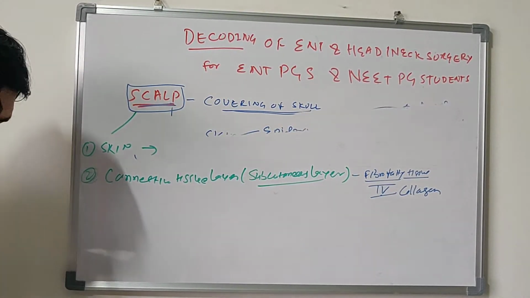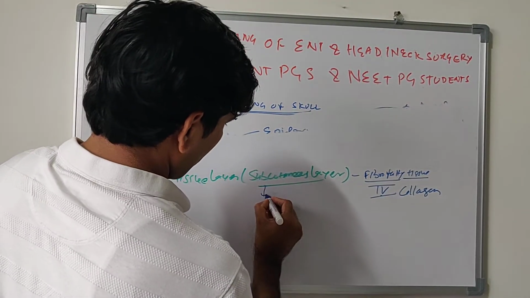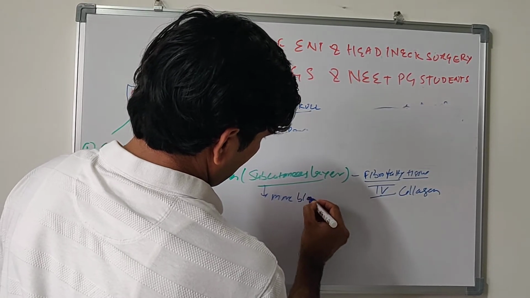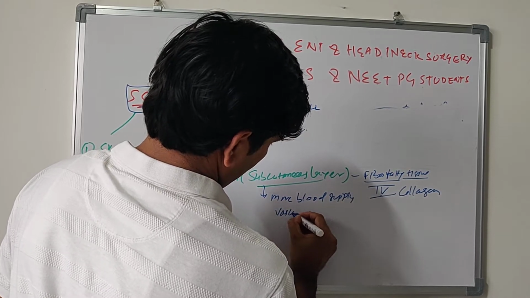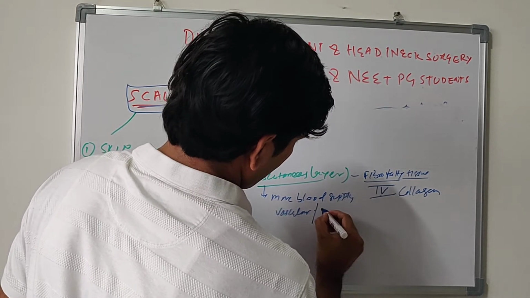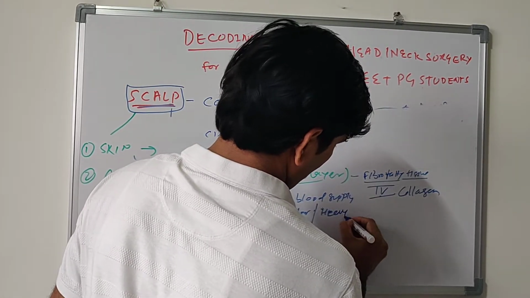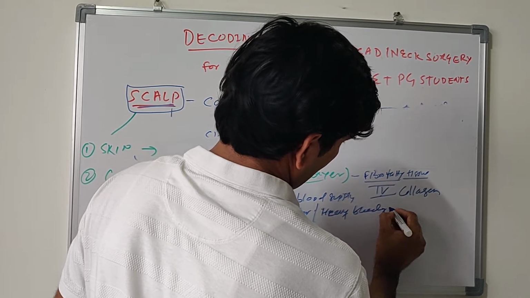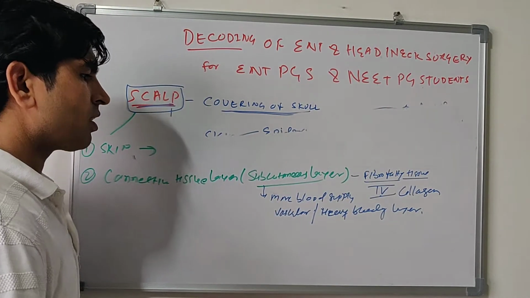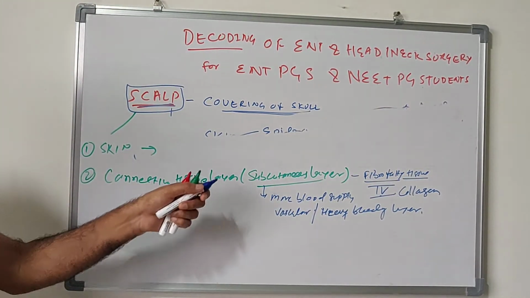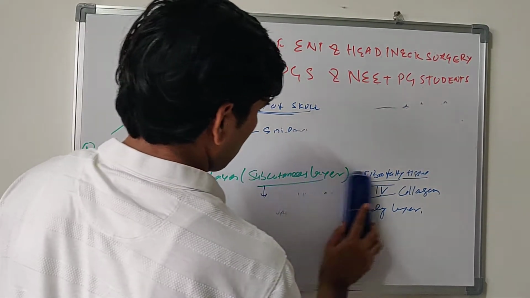Most important, this layer has more blood vessels, blood supply or vasculature. So it is a heavy bleeding layer. This is most important during lactation or trauma. This layer is highly vascular, so bleeding occurs from this connective tissue layer.